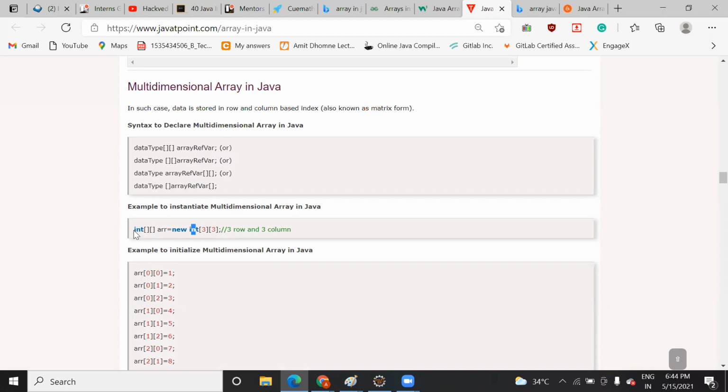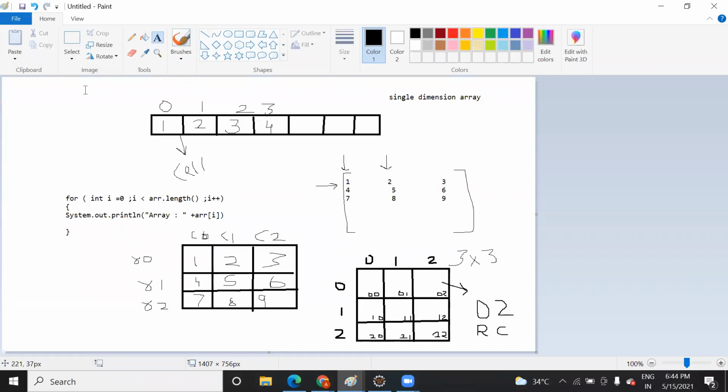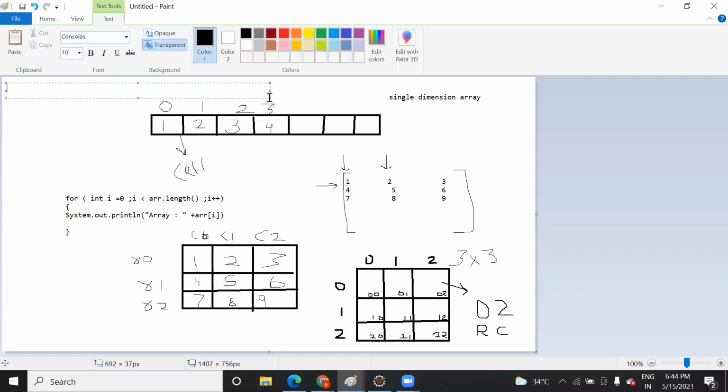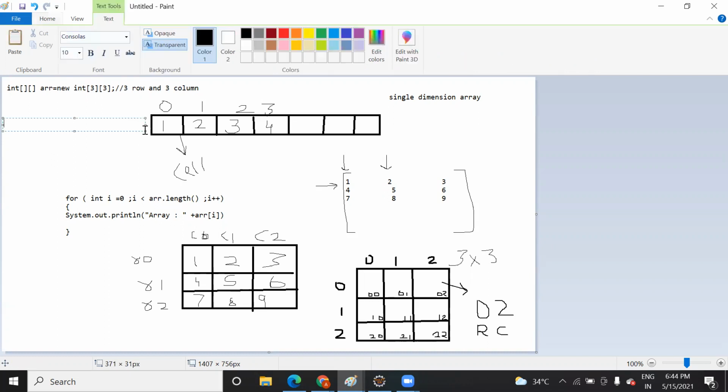So how will you declare an array? You can declare it in this way. Int means integer data will be saved. A single square bracket is for a single dimension. How do you declare it? Int, then a single square bracket, because you are working in a single dimension, then new int, and you specify a value here.